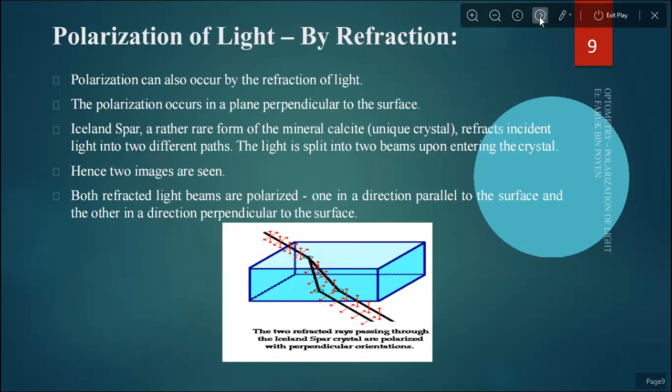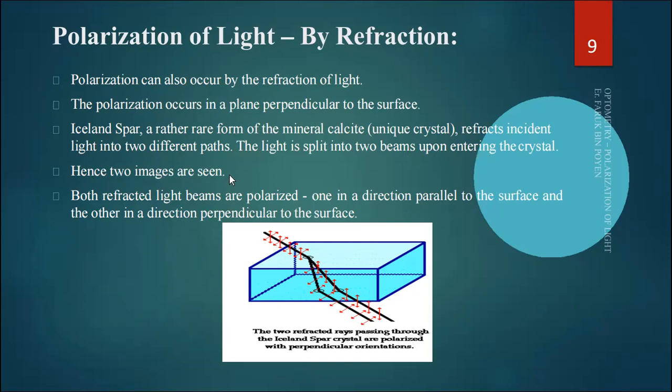Another one is refraction. Polarization can also occur by refraction of light. The polarization occurs in a plane perpendicular to the surface. Iceland spar, a rather rare form of the mineral calcite, is a crystal that refracts incident light along two different paths. The light splits into two beams upon entering the crystal.